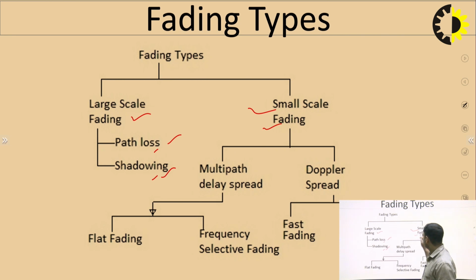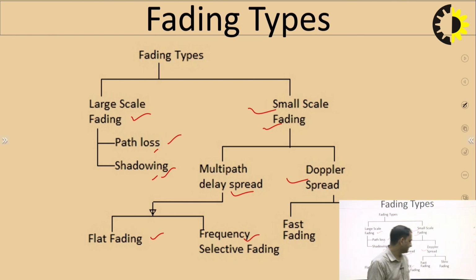In the second classification, small scale fading, which is very tedious to tackle, is determined based on the multipath delay spread and the Doppler spread. Now, the multipath delay spread is again classified into flat fading and frequency selective fading, and the Doppler spread results in fast fading and slow fading.